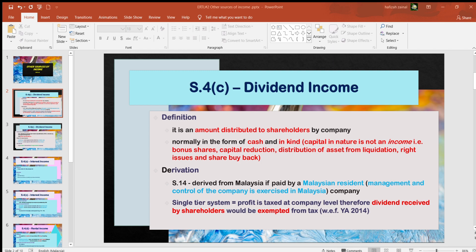Most of the time, whatever dividend is derived in Malaysia will be exempted. Whatever dividend that you receive is an income. Of course, in order to earn dividend, you might incur certain expenses. For instance, if you want to buy shares in a company, to invest in shares, sometimes you don't have money. What do you do? You go and take up a loan.